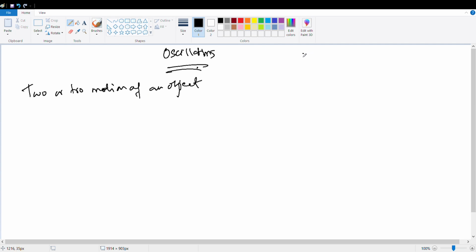If I take a simple pendulum, how does the pendulum oscillate? That means the pendulum will go up, right, left. Yes or no? This is the mean position. This is the extreme right. This is the extreme left. So in oscillation, we have to study what is periodic motion.